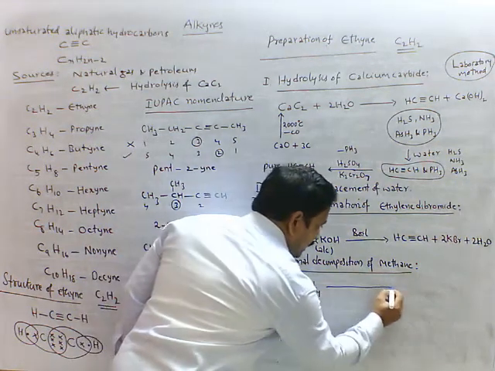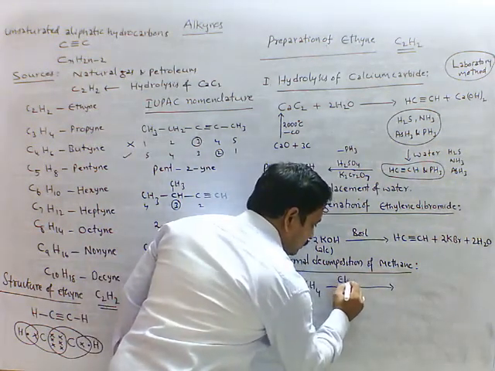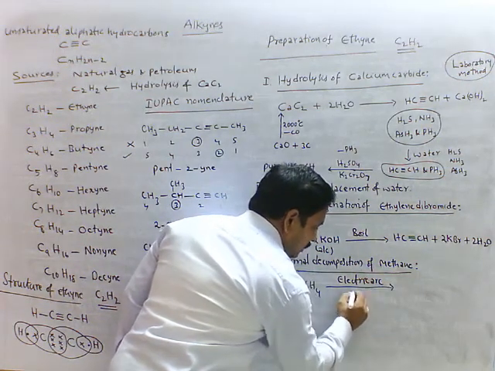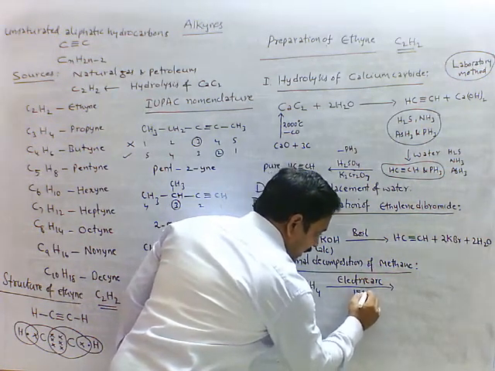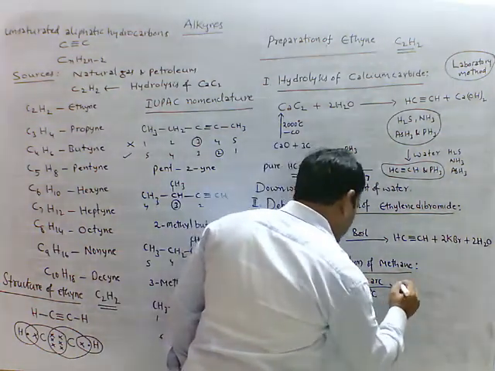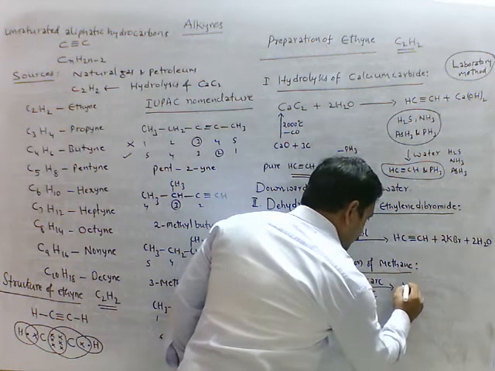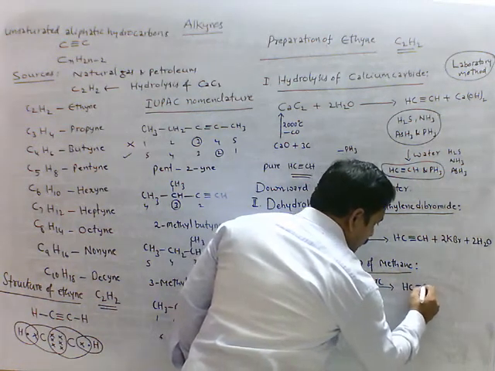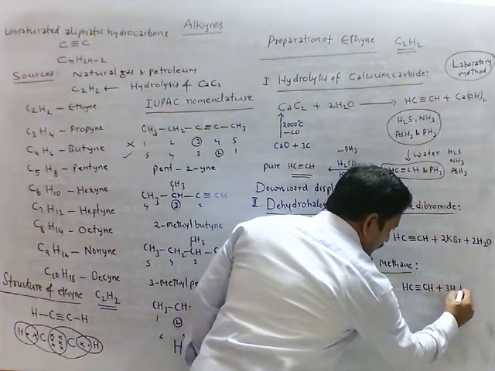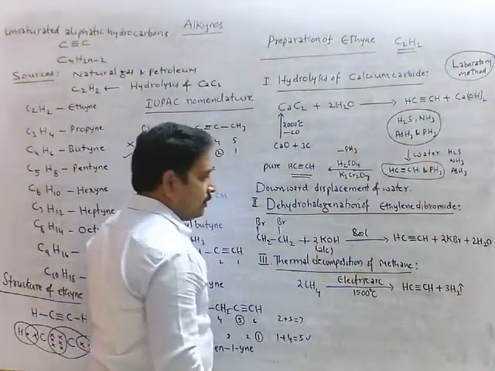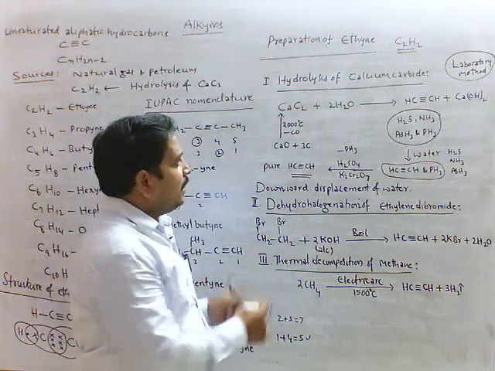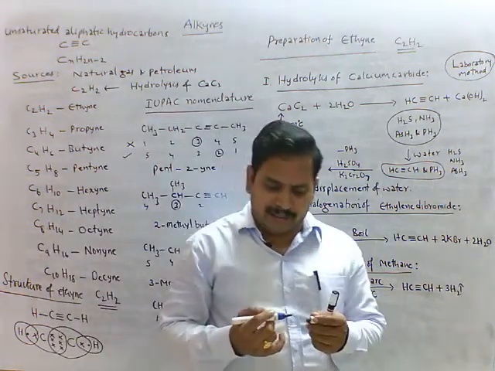It is subjected to electric arc. Temperature is about 1500 degree Celsius. We get HC triple bond CH and 3 moles of hydrogen gas is released. This is ethyne. So in these methods we can prepare ethyne.